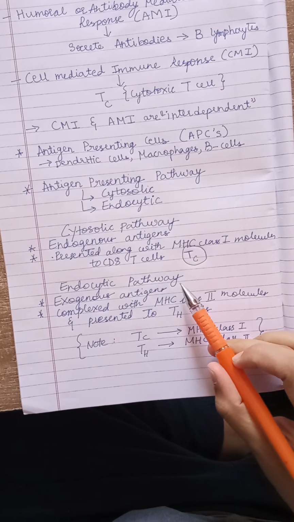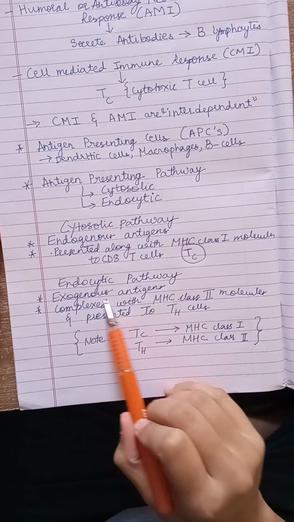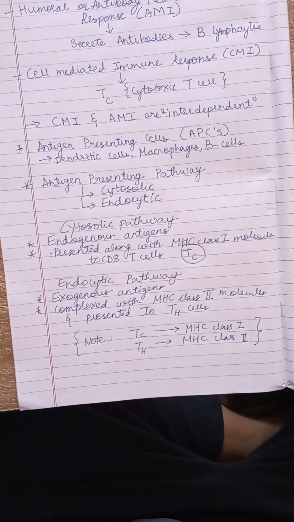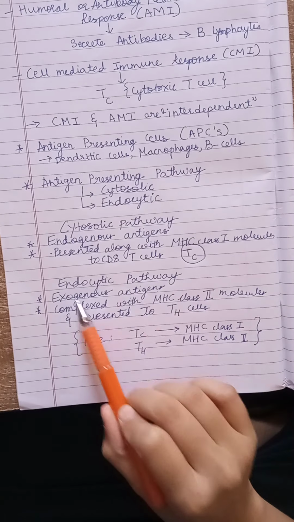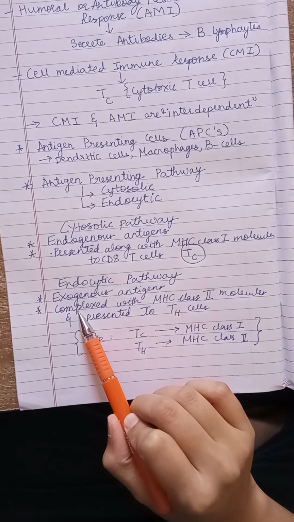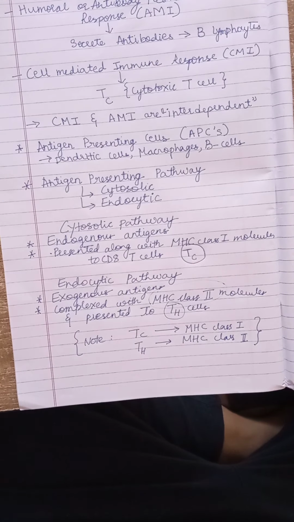And the endocytic pathway is responsible for all the exogenous antigens, such as bacteria or toxins, that are present outside the internal body. These exogenous antigens are complexed with MHC class 2 and then presented to T helper cells.